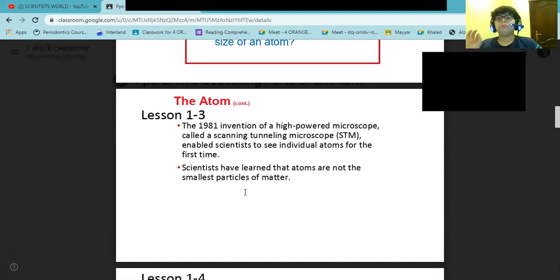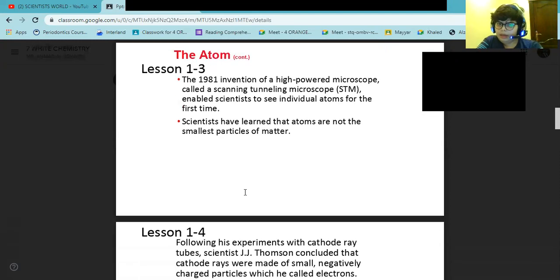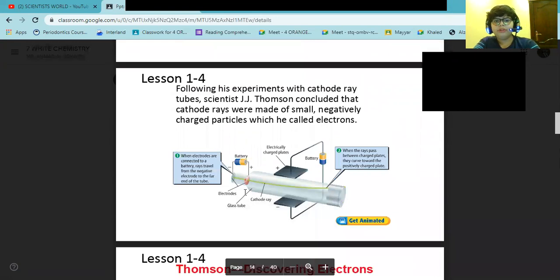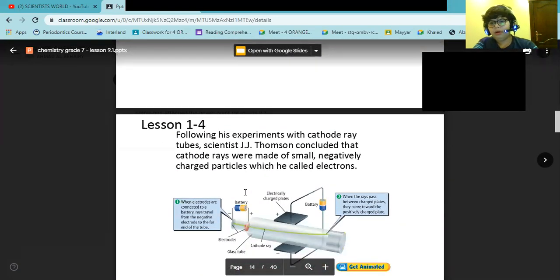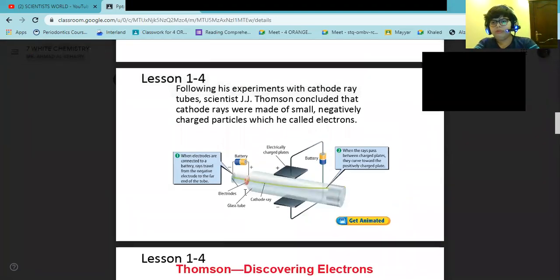The smallest particle that can still represent the element is the atom, but the smallest particle of matter is not the atom. There's something smaller than the atom, and we'll learn about it in the rest of the lesson.